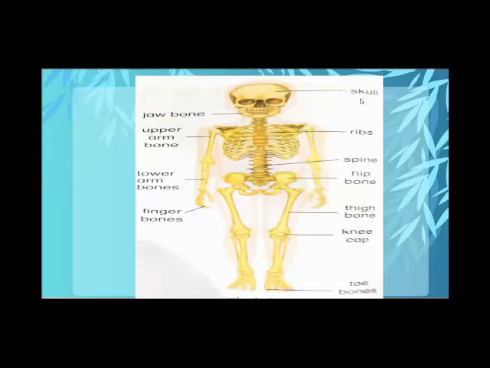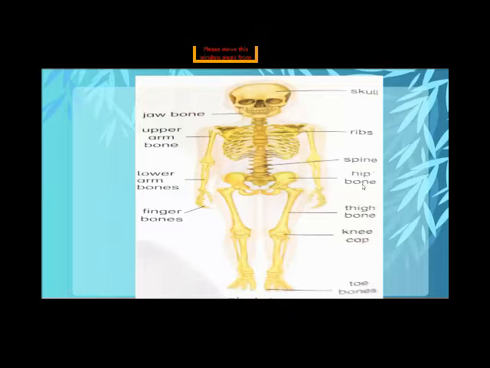First one, skull. Very good. Now, second one, jawbone. Very nice. Upper arm bones. And third, fourth one, ribs. Very nice. They protect our chest because inside the ribs there are very soft and delicate, delicate means nazuk, very sensitive inner organs. So ribs protect them. Okay, and spine, very nice. It supports our body.